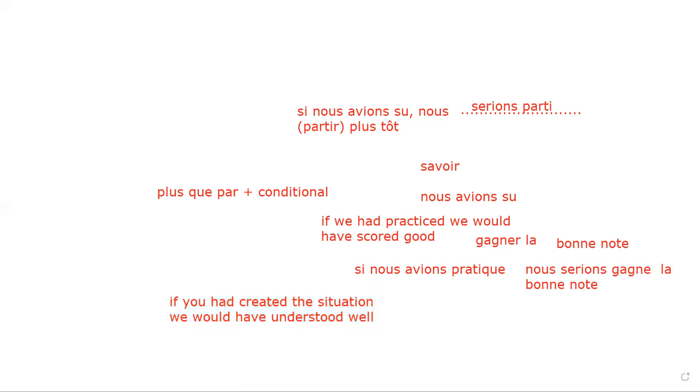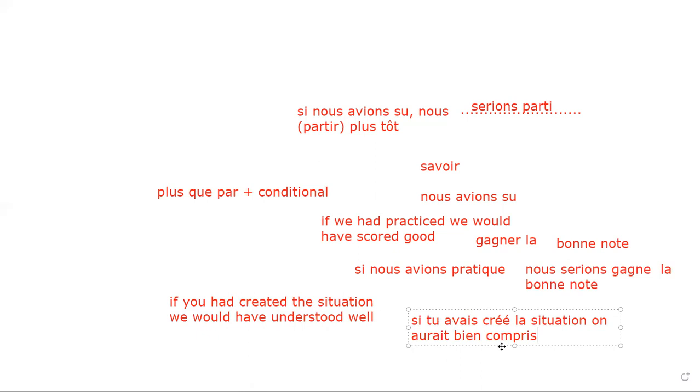If you had created a situation, so basically we have the verb créer, my verb to create. C'est clair, team, all of you, créer is my verb to create. Now for example, I could say, si tu avais créé. Now, what is that?